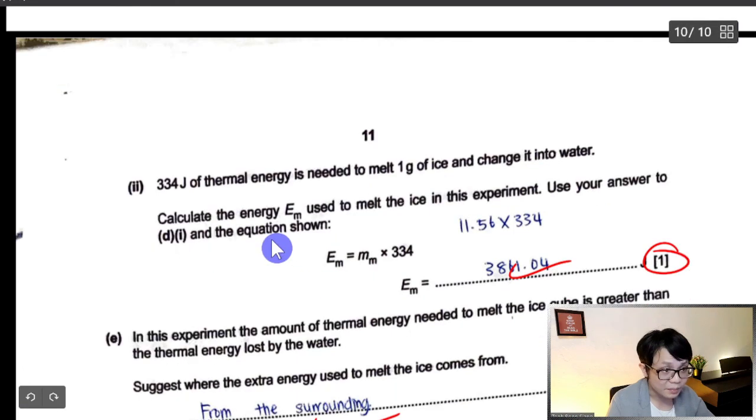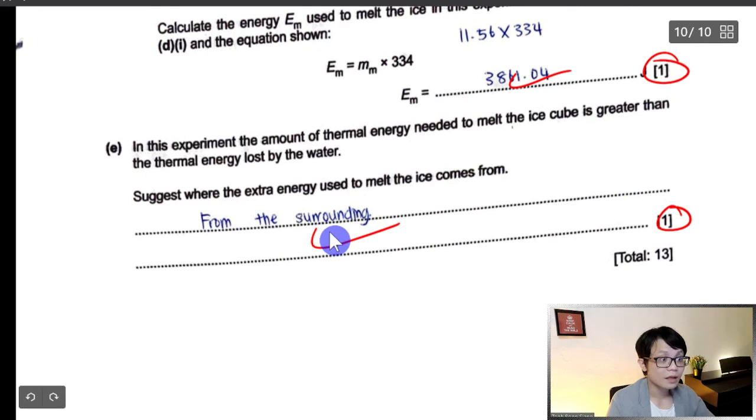But this one mentions: use your answer in the equation to show 334 J is the thermal energy to melt 1 gram. So you do the formula, you get 1 mark. And in the experiment, for the ice to melt, you need heat energy. So the heat energy comes from the surroundings, 1 mark.